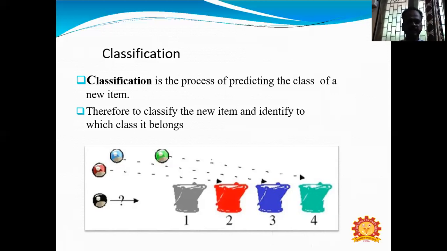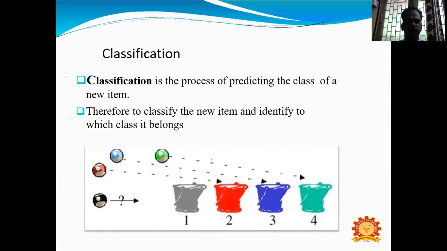Since it uses a supervised machine learning algorithm, this algorithm gets labeled data. Labeled data allows us to map the input data with the output data.